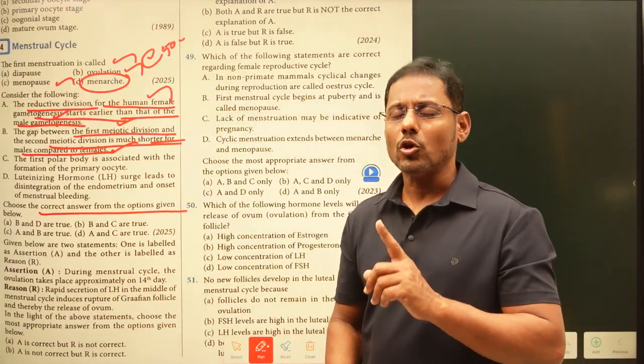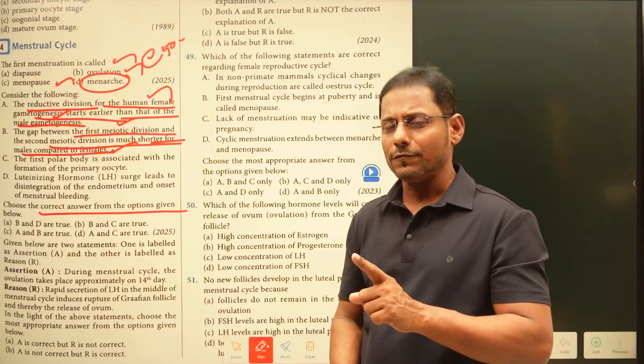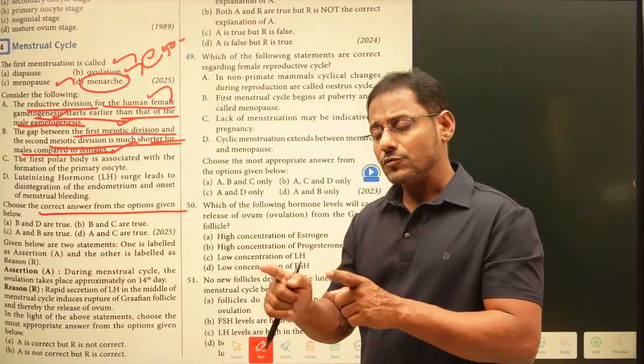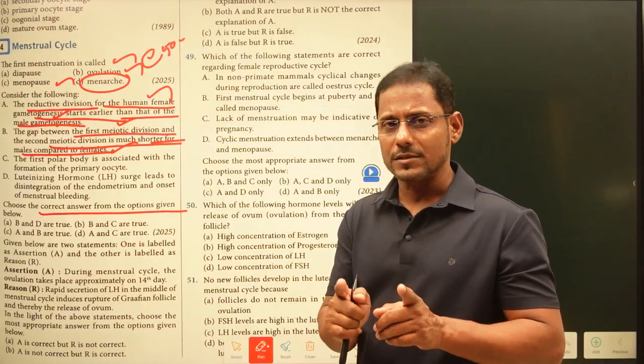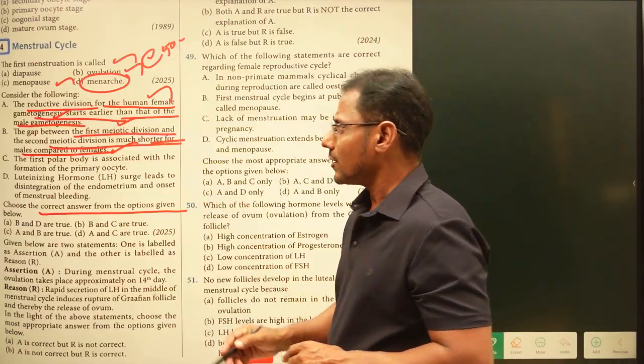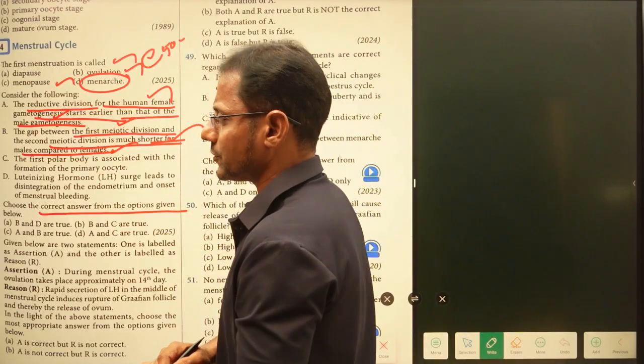Yes, it is shorter in males, whereas it takes around 10 years in females. So this statement is also right.